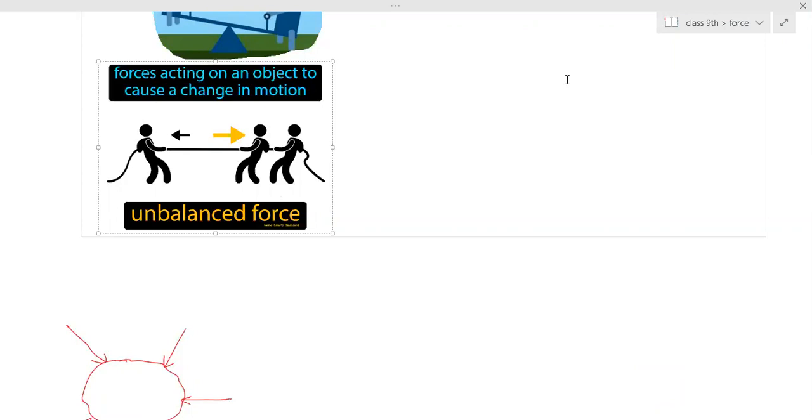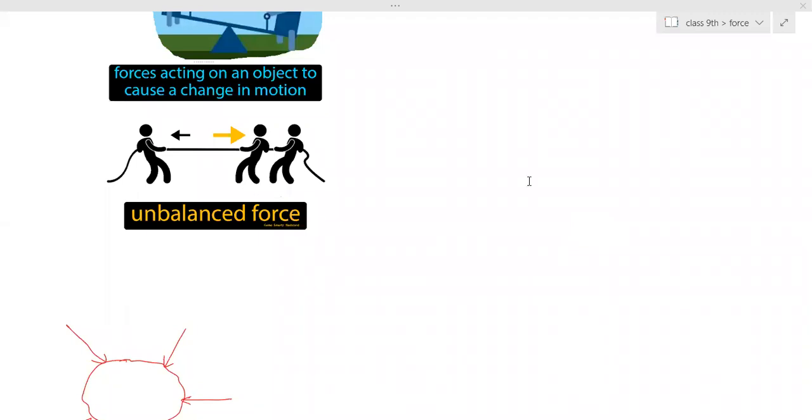Manish, are you there? Where has Manish gone? I asked a question, and he has gone. Ashita, yes, can you tell what balanced force means? Can I tell? Yes, Siddharth.